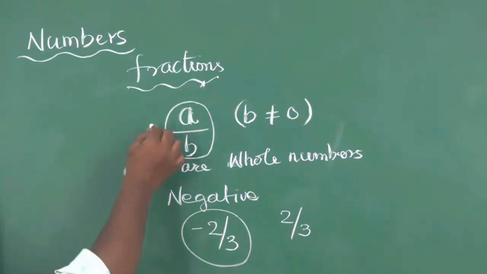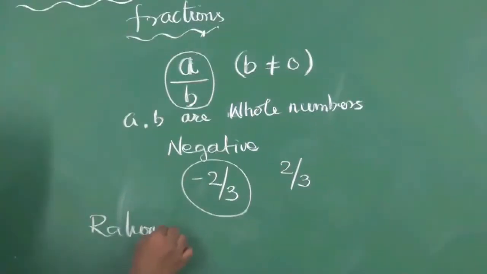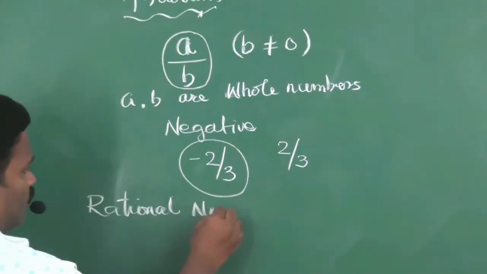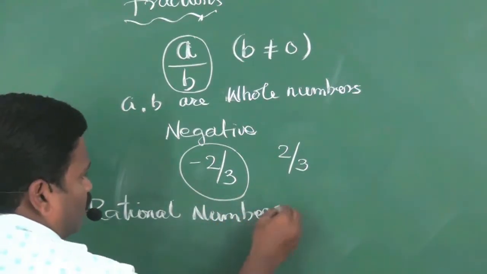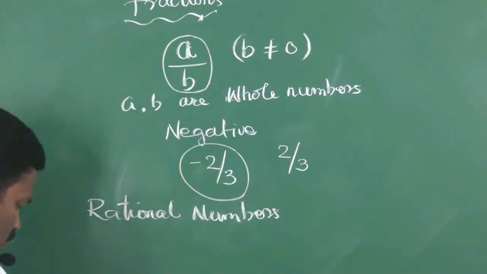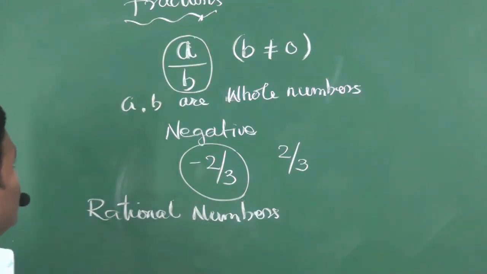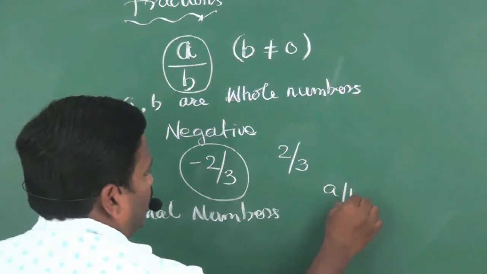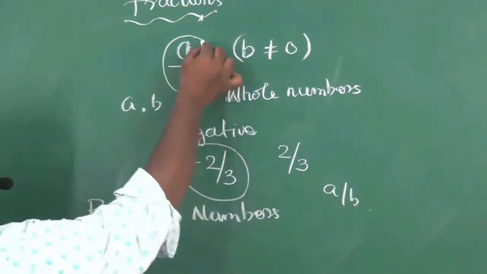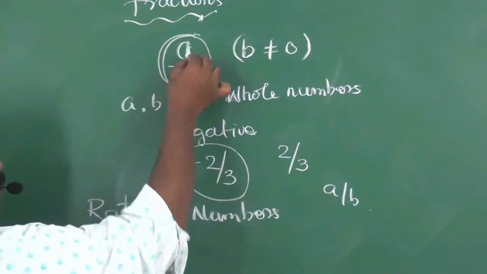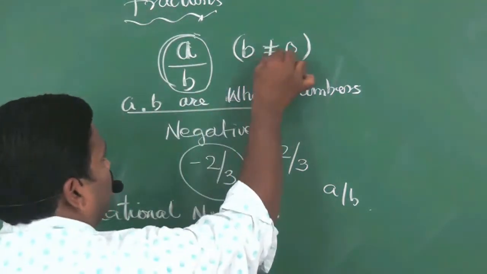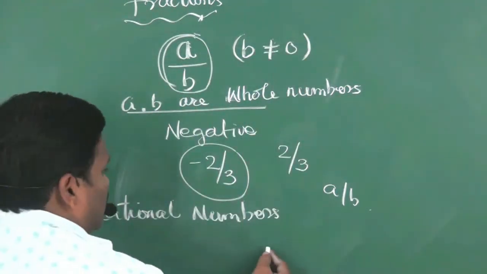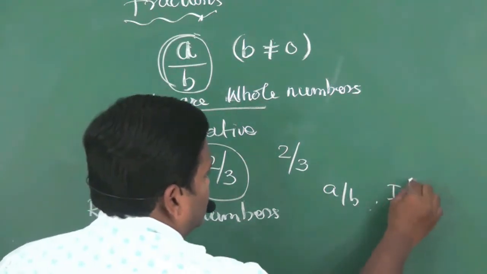What is the main difference between a fraction and a rational number? Both are in the form of a by b, but in fractions, a, b are whole numbers and b is not equal to 0, but in rational numbers, a, b are integers.